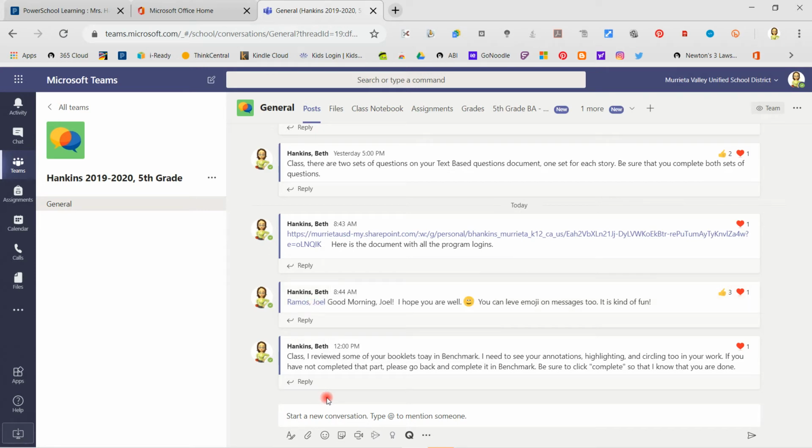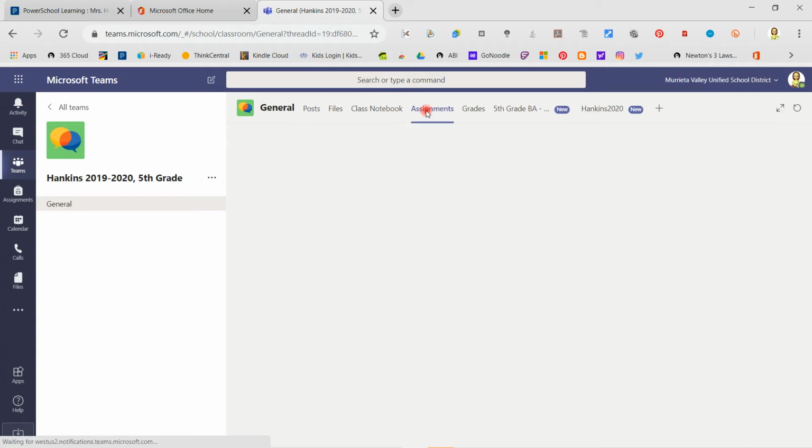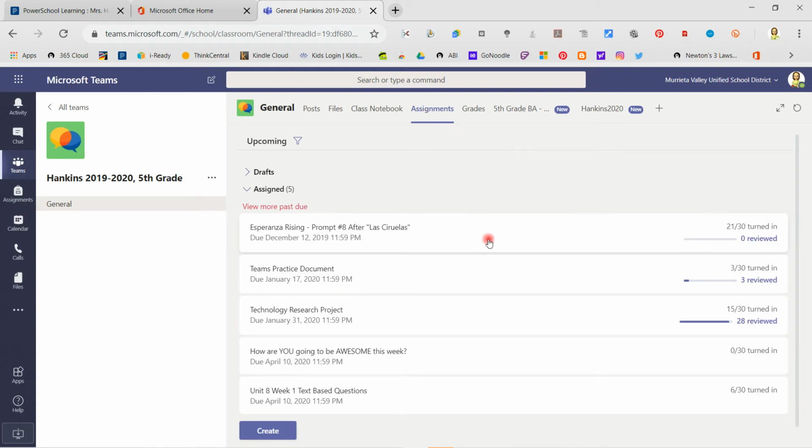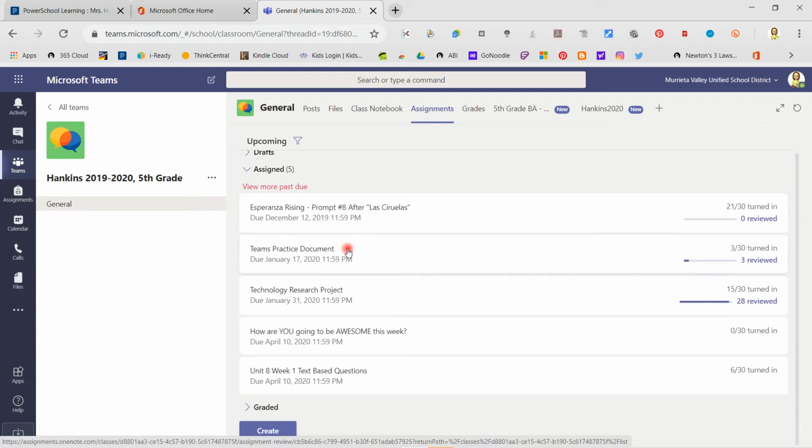There are things that I can do on here, like there's a video camera right here, but at the moment it is disabled. It's disabled to work with students, but they're talking about allowing me to use that to talk to you, but we'll talk more about that later. I can attach documents here and edit and do all kinds of things, but the one you need to worry about right now is this assignments tab. You click on assignments and you are able to see what has been assigned recently.